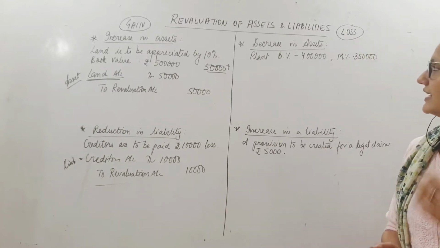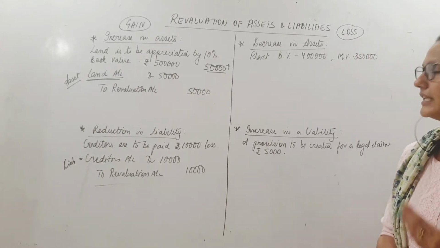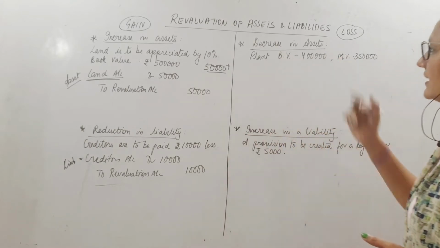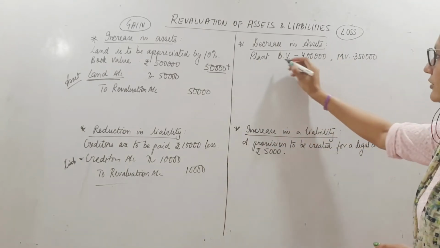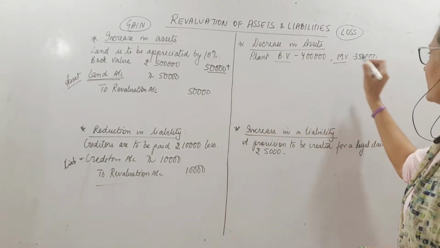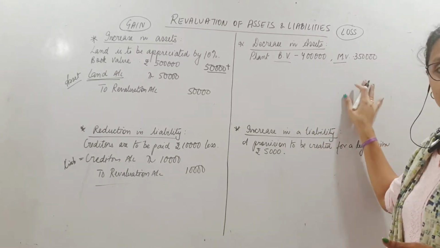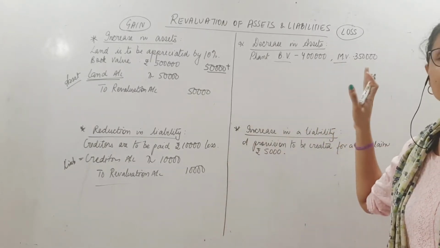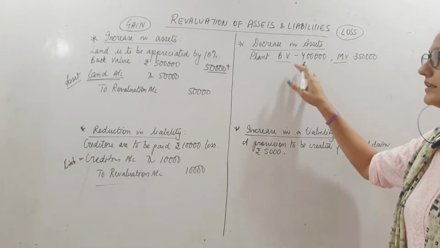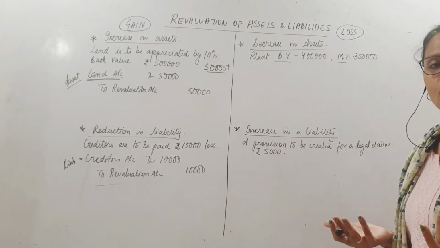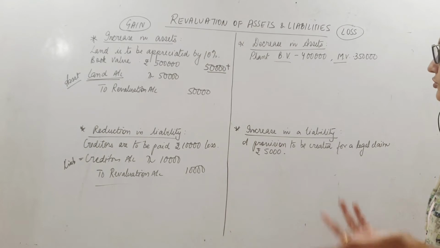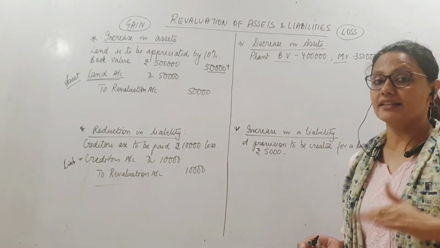Now, decrease in assets or increase in liability. Decrease in assets. See, plant is given book value. BV is book value. MV is market value, meaning present value. If you go to sell off this plant, you will get 3,50,000 only, but in the books it is showing 4 lakhs. Obviously, that is not the true picture. So to reduce an asset, I will credit that asset.